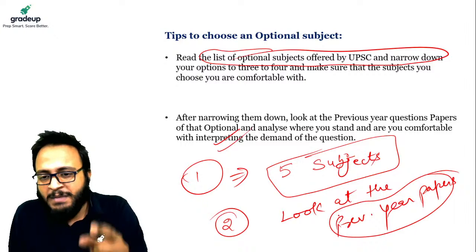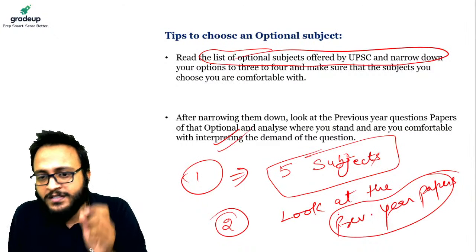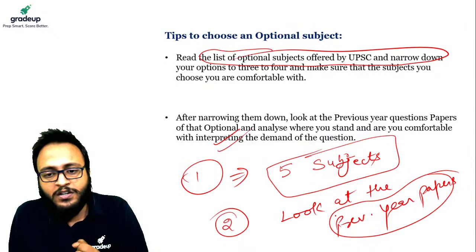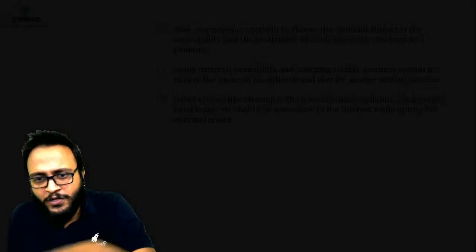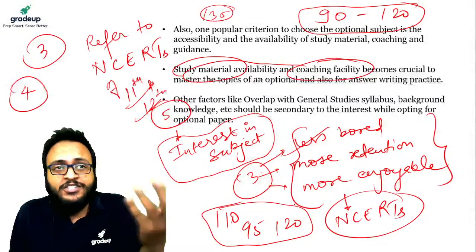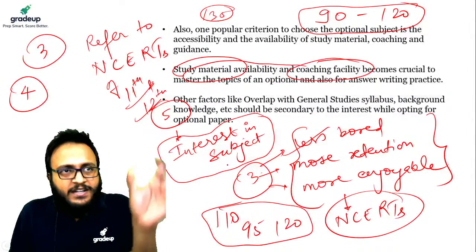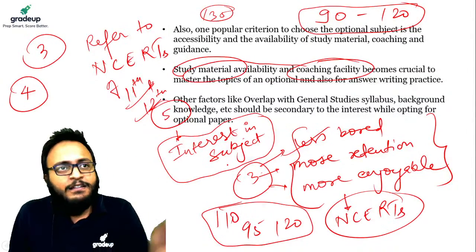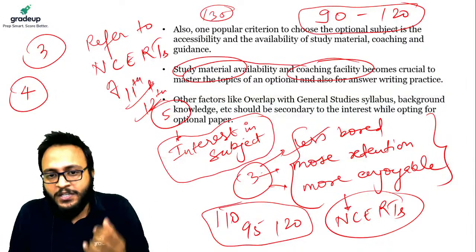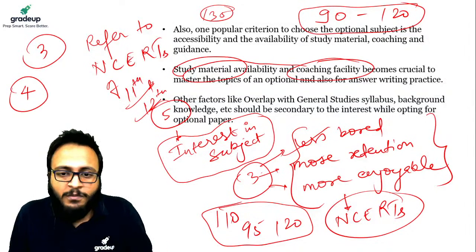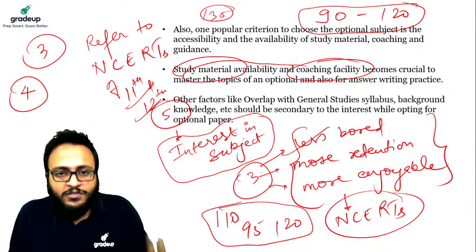Look at the previous year papers, whether you are able to understand and interpret those questions or not. Try to write the answer for 1 or 2 questions and try to get it checked by some expert. If you are not able to, then try to look for the standard answer from some reputed coaching institutions, like the answers from Gradeup, or the answers from some other coachings as well.